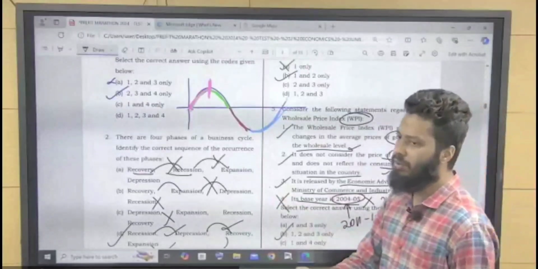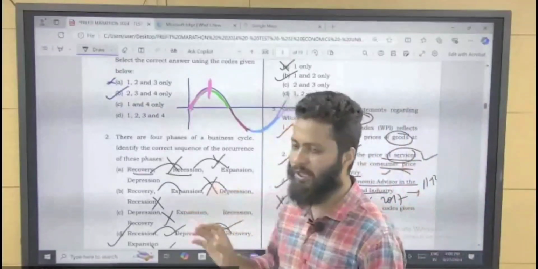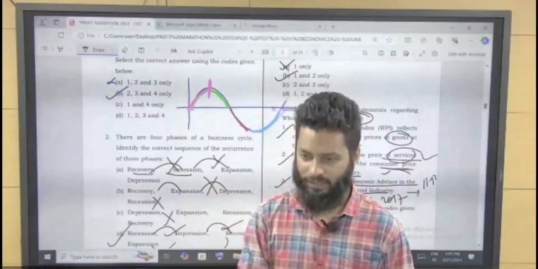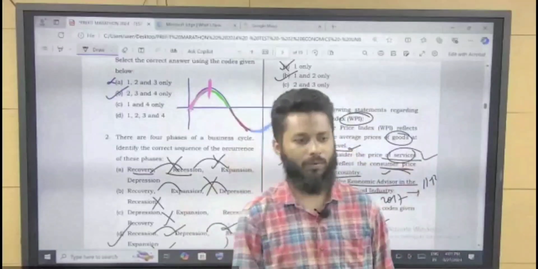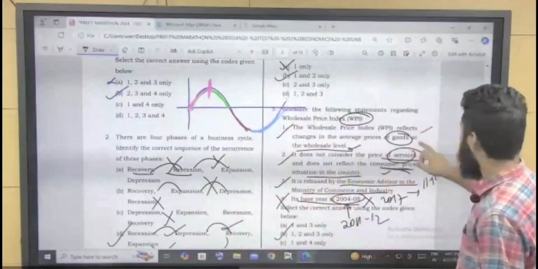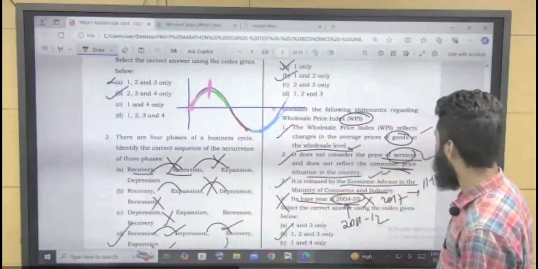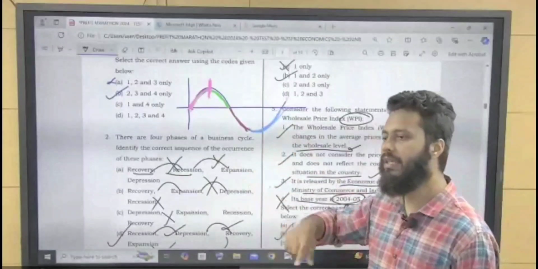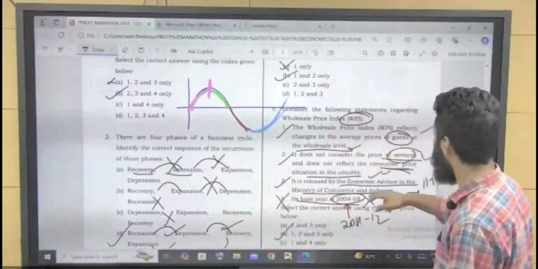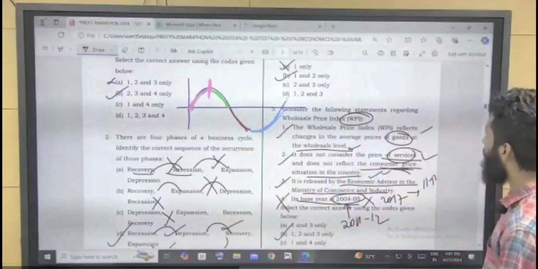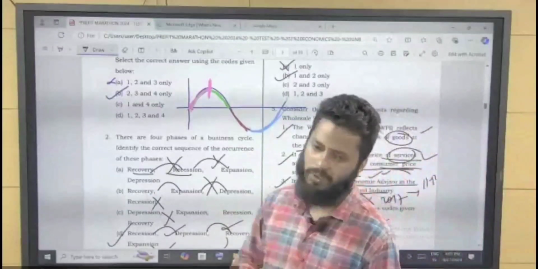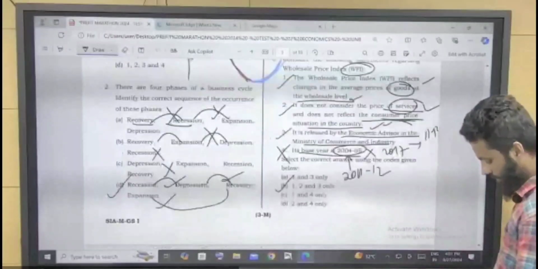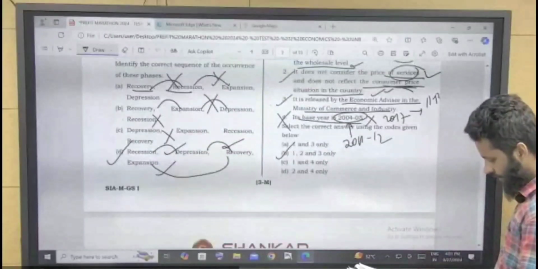So WPI is wholesale price index. What you have to remember from this question is that WPI is a wholesale price index. It does not include the prices of services, right? It includes only prices of commodities, that is goods. And it is released by the economic advisor in the Ministry of Commerce and Industry, because now we will see different indices released by different authorities, right? And it does not reflect the consumer price situation in the country, as it is a wholesale price index, right? Okay, so the answer will be 1, 2, and 3.